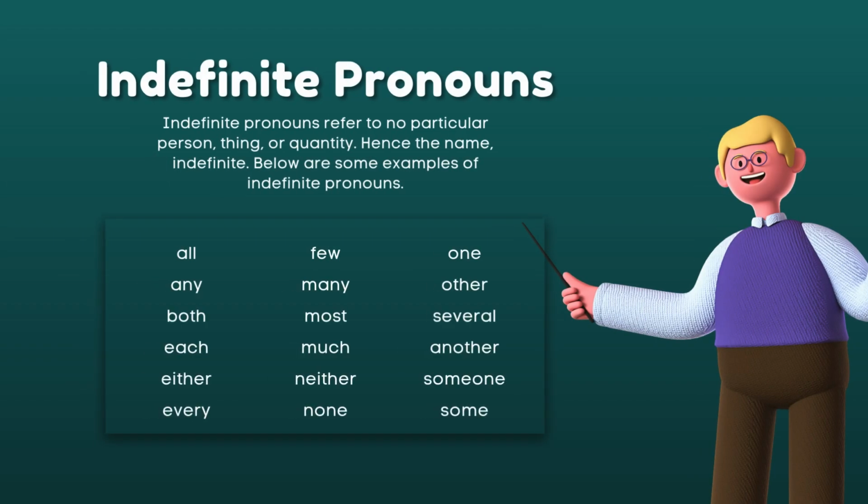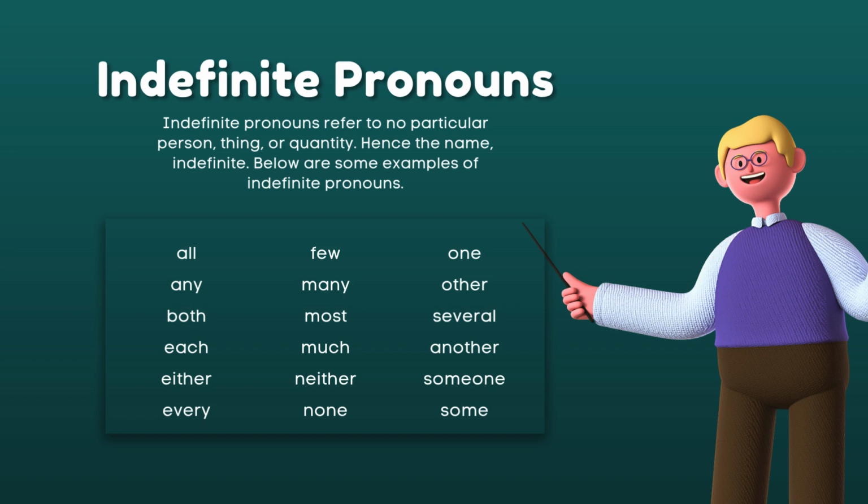So we have here also another type of pronoun, which is indefinite pronouns. They refer to no particular person, thing, or quantity. Therefore, it is unspecified. Hence the name indefinite. Like we have here the different examples: all, any, both, each, either, every, few, many, most, much, neither, none, one, other, several, another, someone, and some. Actually, all, we have also most and none. At the same time, we have some.